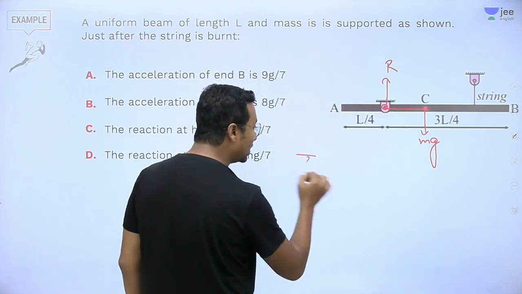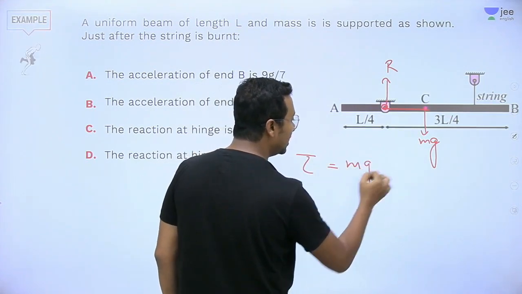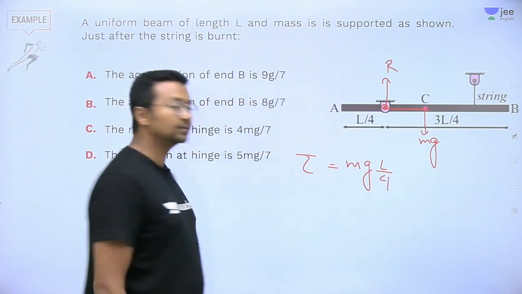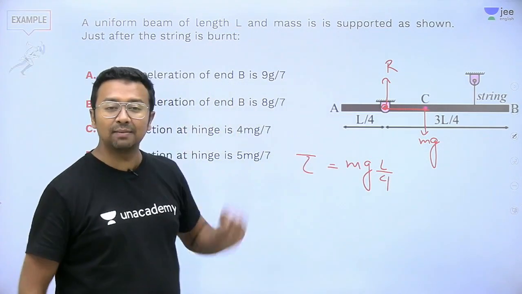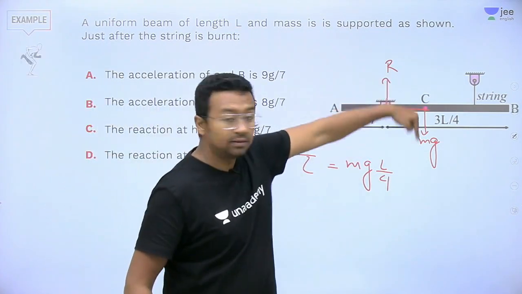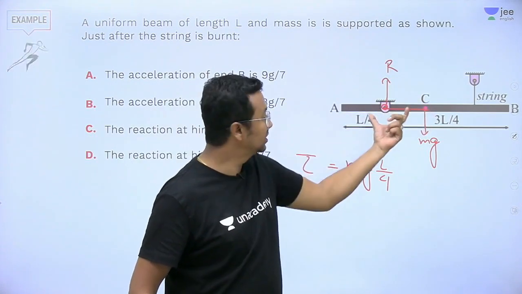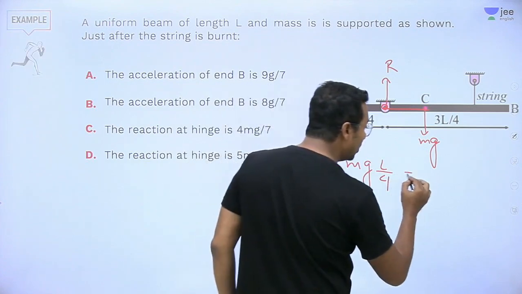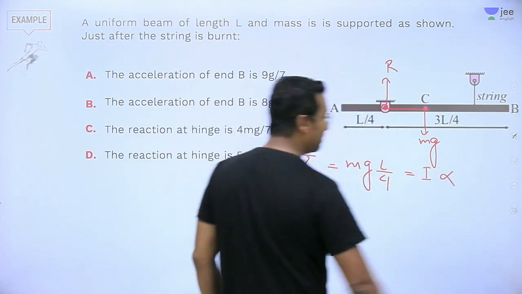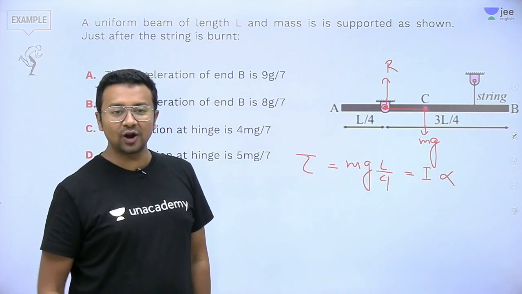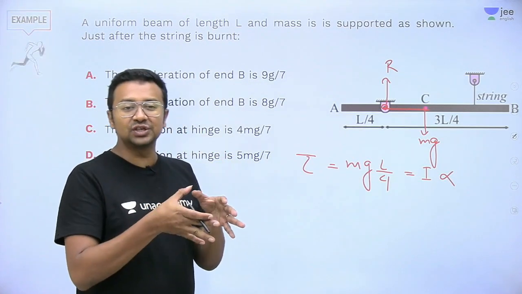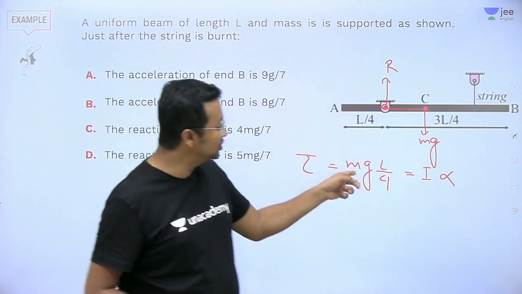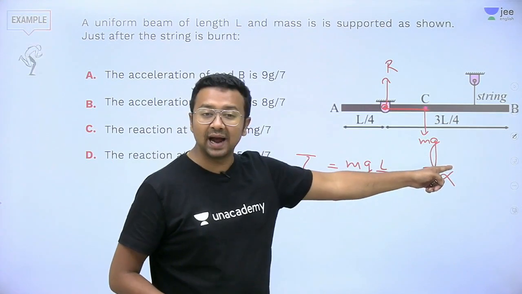What will be the value of the torque? Mg into L/4, because mg is acting in the downward direction. Net torque is I alpha, because mg is the only force which is going to create the torque here. So mg into L/4 is equal to I times alpha.